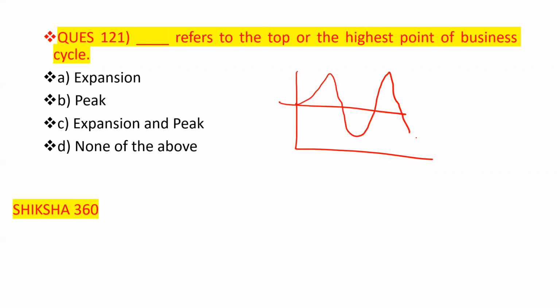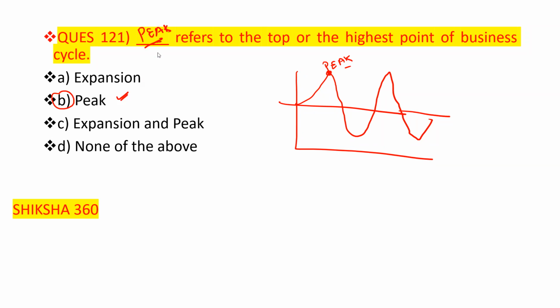If the business goes on, this point refers to the peak. So dash refers to the top or the highest point of the business. Expansion, peak, expansion and peak, none of the above. So option number B is the answer. That is peak. Peak refers to the top or the highest point of the business.